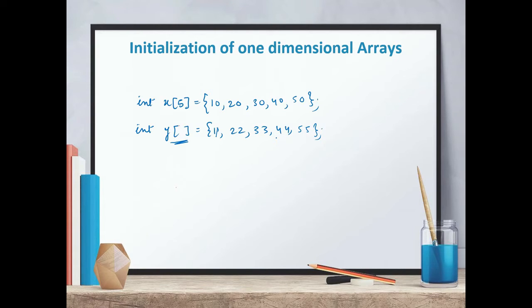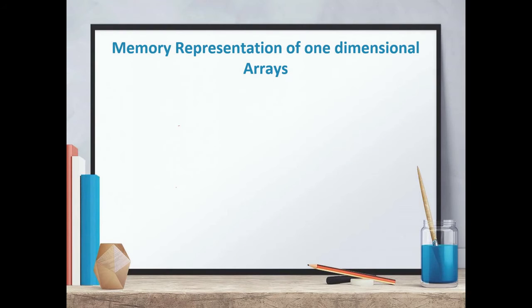So both are valid. If we do not initialize an array, it contains garbage values. Okay. Now we come to the memory representation of a one-dimensional array. When we declare an array, memory is reserved for storing the elements in the array, just like a normal variable. But there is a difference. An array contains multiple elements.